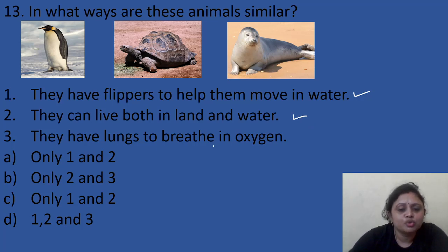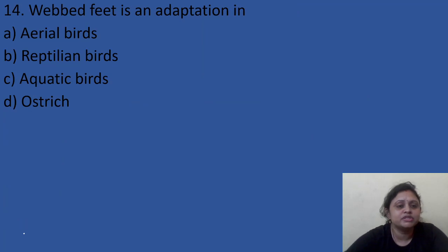Lungs to breathe oxygen, also correct. That means all the things are similar. So the correct answer is option D, 1, 2 and 3. Got it everyone? Let's move to the next question.